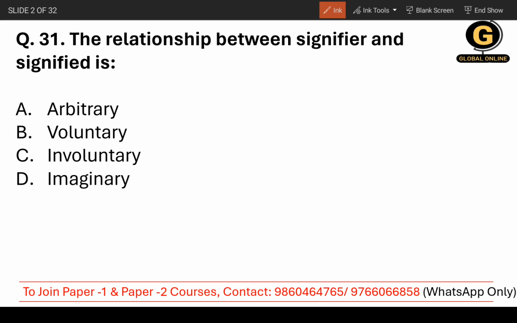So the relationship between signifier and signified is... Okay, so you need to understand here that signifier and signified is related to which theorist. It's very easy, and first you need to understand that signifier and signified is related to Ferdinand de Saussure.